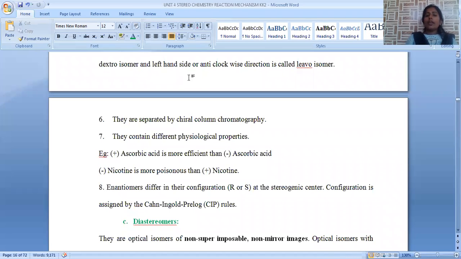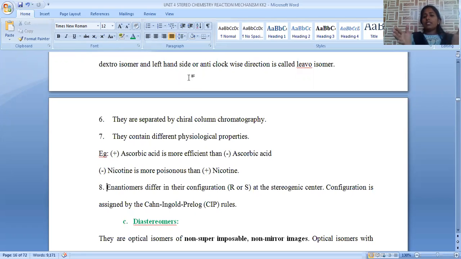When any molecule or isomer is irradiated with plane polarized light, if the rotation is towards the right hand side, that is called dextrorotatory. If it is towards the left hand side, that is called levorotatory. This dextro and levo pair is called the enantiomeric pair.